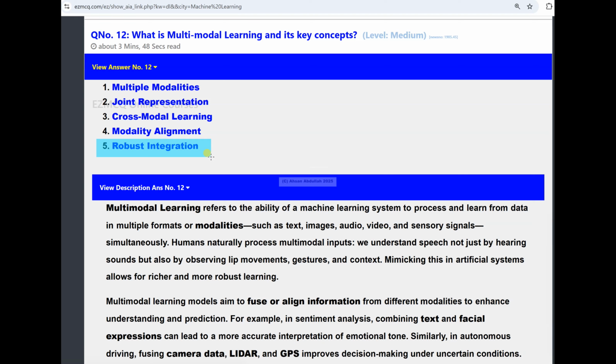So it means that even if some inputs are missing, or noisy, or unreliable, the robust integration allows the model to work efficiently and effectively. And how is it done?